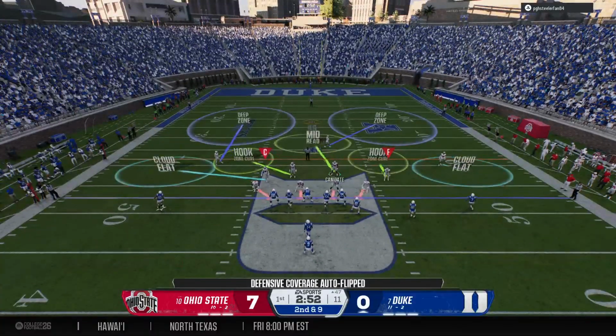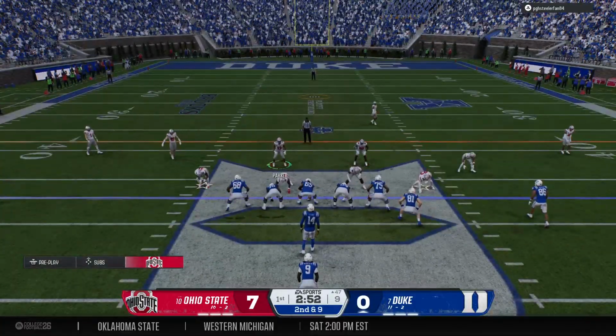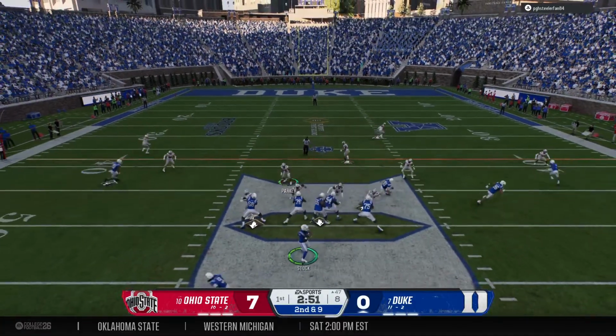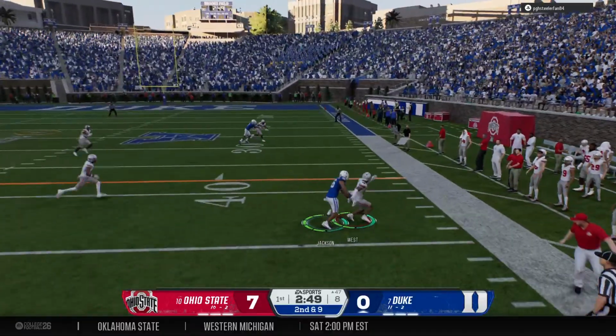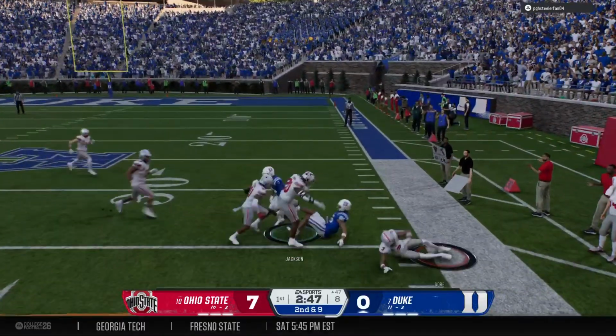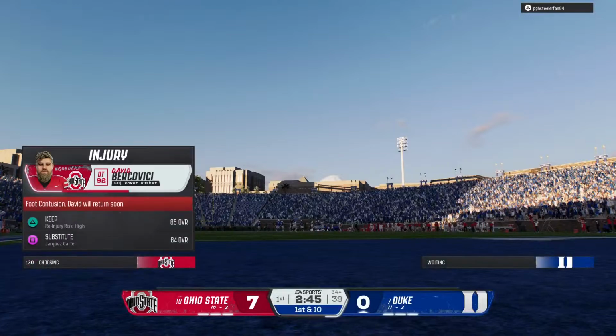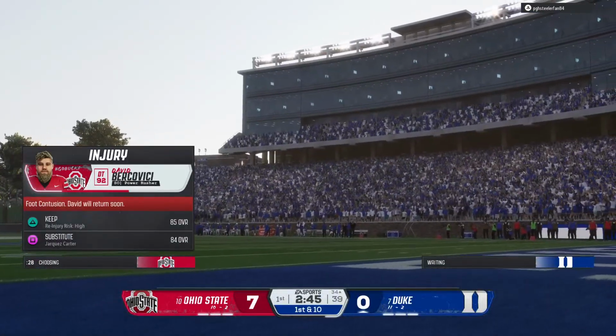Now it's 2nd down here. Change of pace, now looking to throw the football. Makes the grab. It's Jackson. Makes the first down, but pays a price. Big hit there at the end.